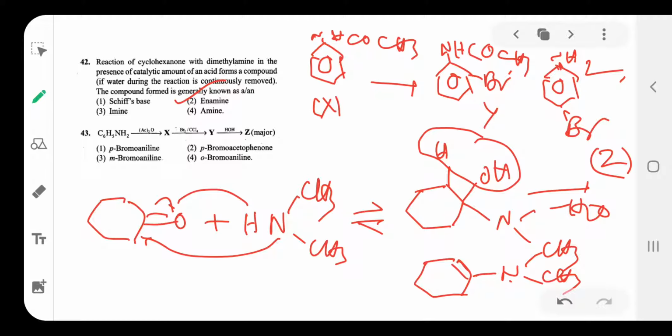The ortho is less, it is the minor product. Para is the major product. So ortho is minor, para is major. This is Y, this is Z. Option is para-bromoaniline. 43 is 1.